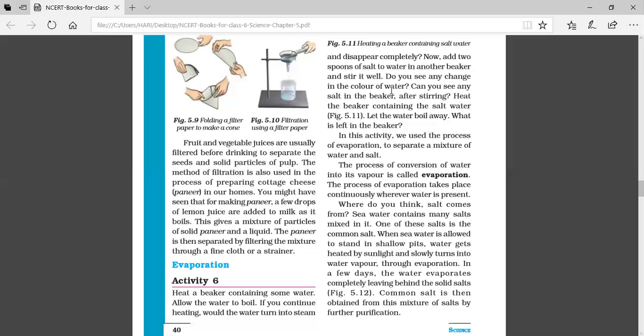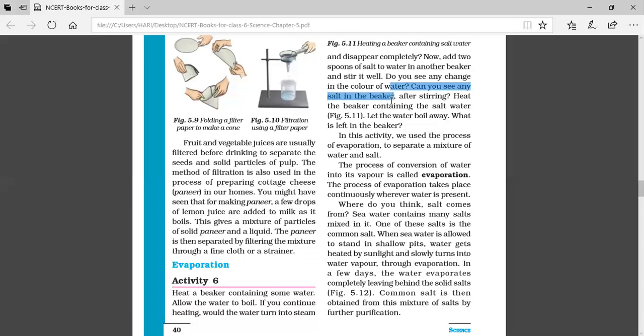Okay, we will come back to our activity. What to do? Take a vessel and take 1 or 2 glasses of water in that vessel. Then after, add 2-3 spoonfuls of salt to it. Then stir it well, mix it well, so that it will get completely dissolved in water. Then you heat this vessel on a stove. Actually, I told you that you should do it in the presence of an elder person.